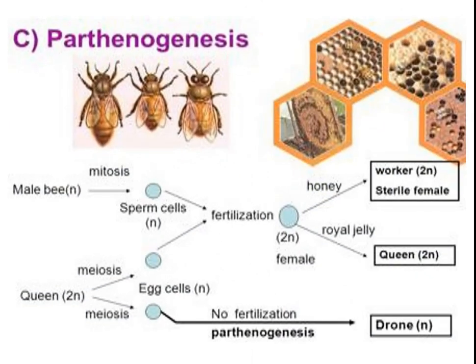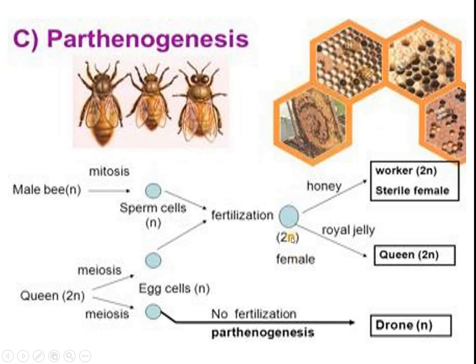Now how parthenogenesis takes place in the honeybee. See here, male bees and queen. Here it is always haploid. So there is no meiosis, only mitosis takes place, so that sperm cells are produced. Here meiosis takes place so that you can get the haploid egg cells. When it undergoes fertilization, it is a normal process, so that you can find the zygote.